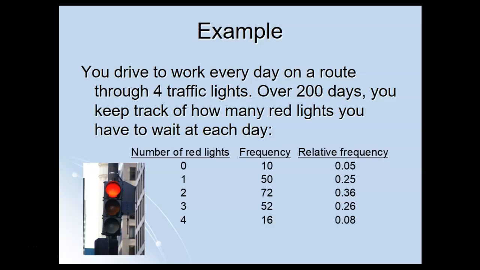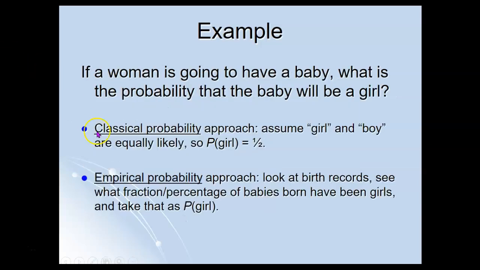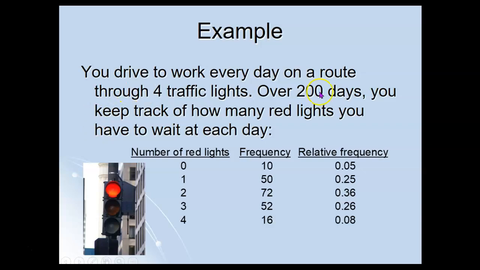And so you could decide to keep track. Over 200 days driving to work, you keep track of how many red lights you have to wait at each day. So it turns out that on 10 of those days, and 10 out of 200 would be 0.05, you didn't have to wait at any red lights.